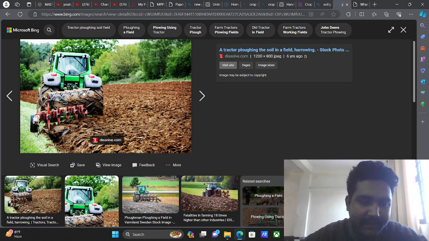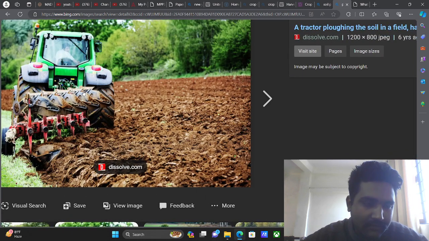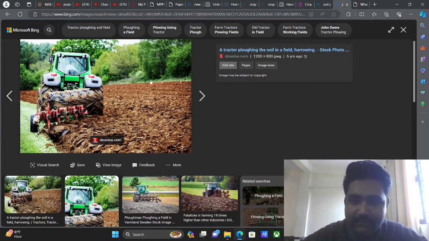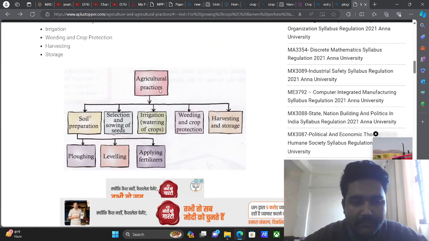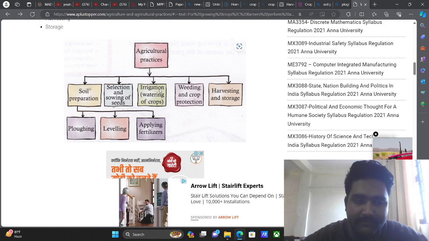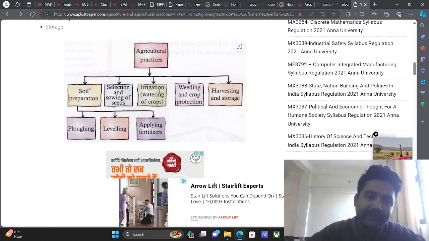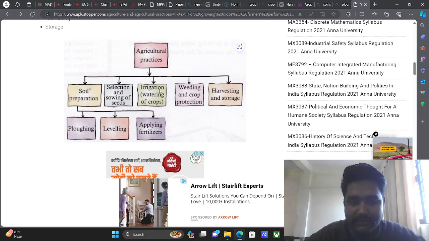Basically, there is a tractor being used for turning over the soil so that the soil is proper, then leveling and applying the fertilizers. Then comes selecting and sowing of the seeds, after the ploughing has been done and the leveling and fertilizers have been put into the soil.